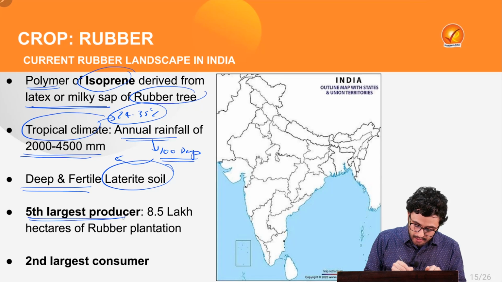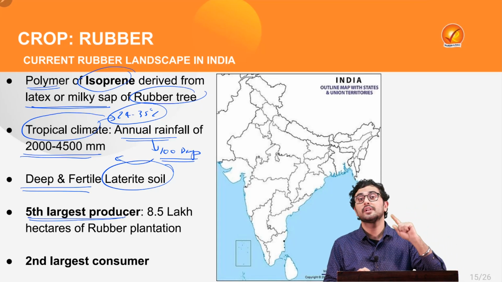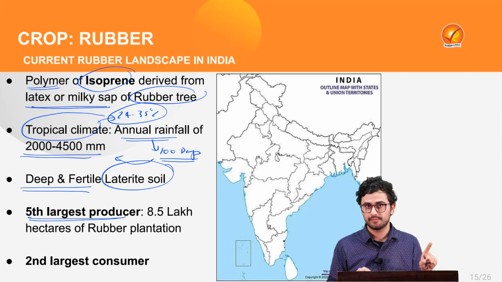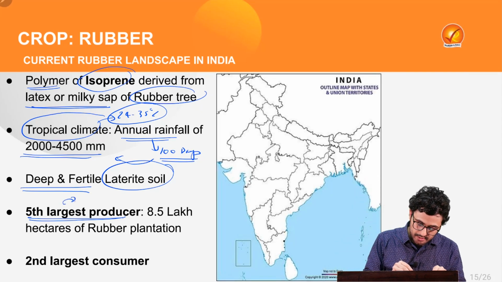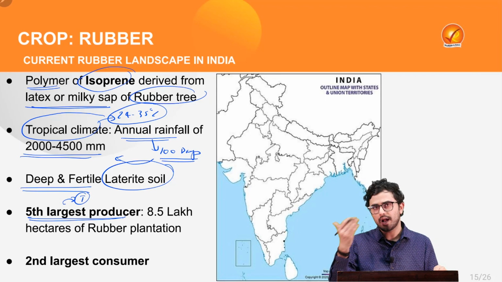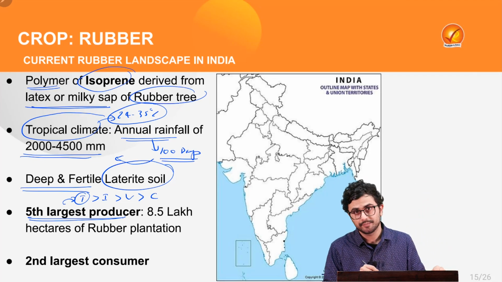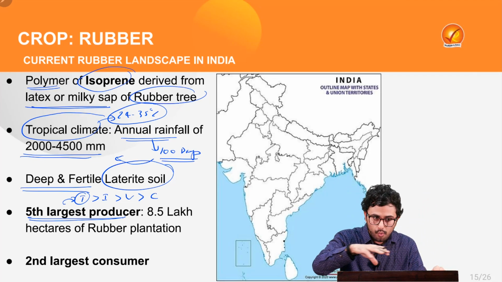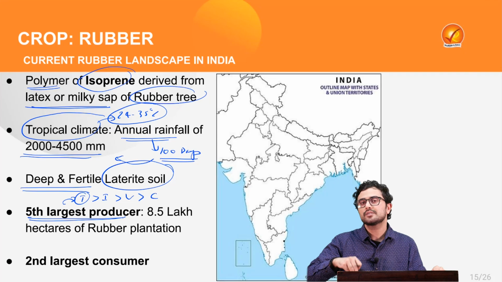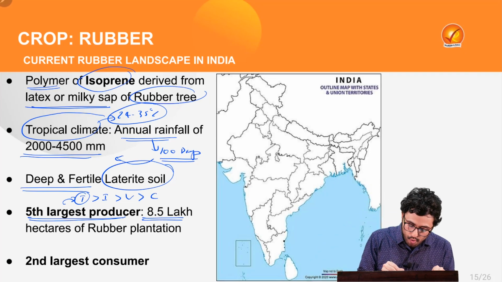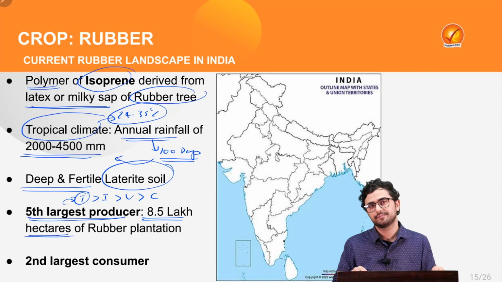Now, India is the 5th largest producer of rubber in the world, after countries such as Thailand, which is the largest producer, followed by Indonesia, Vietnam, and ultimately China. Now, the whole region which comprises rubber cultivation in our country stands at 8.5 lakh hectares.